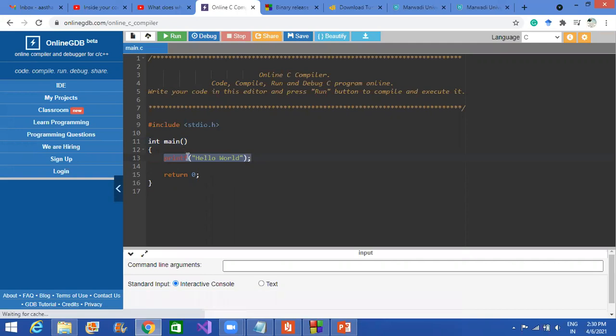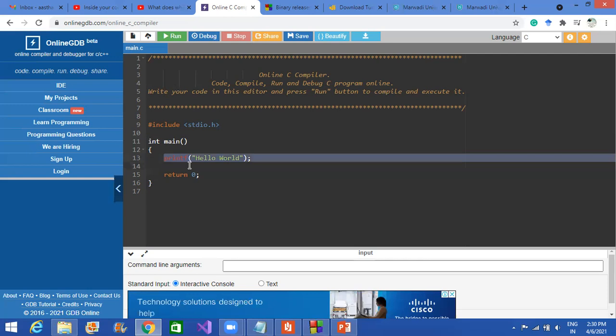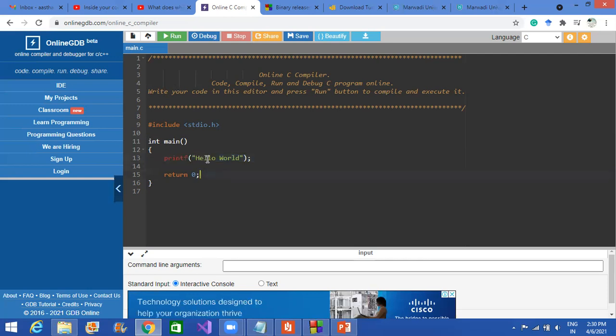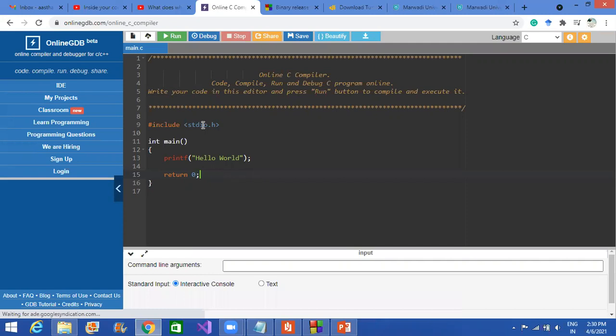What printf does is, it is from standard input output. So printf is an output function through which you can print your output. So what will this function do? This function will print just hello world as your output, as printf is an output function. Then you will similarly learn the input functions in the next labs and lectures.